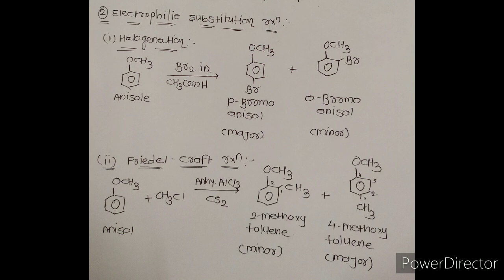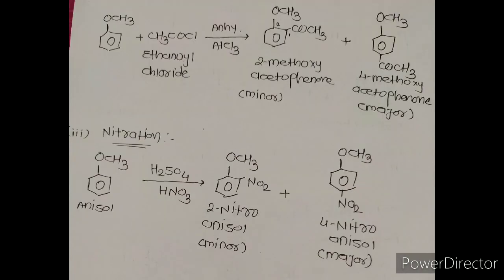Here anhydrous AlCl3 acts as a Lewis acid. The priority of the alkyl group is higher than ether, so we give the first number to the methyl group and the second number to the ether group, hence the names 2-methoxytoluene and 4-methoxytoluene.